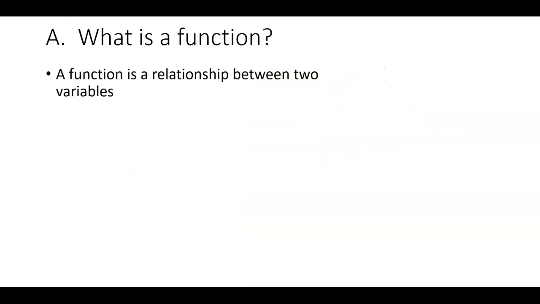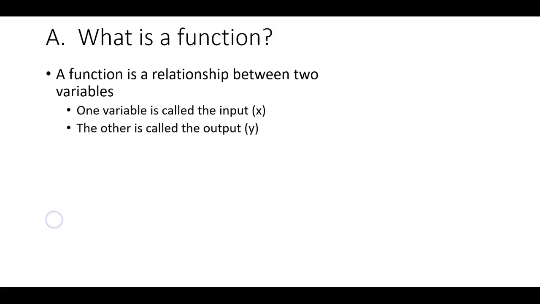So let's look at our notes then. A function is a relationship between two variables. Now, one of those variables is called the input, and the other variable is called the output. For each x you plug in, you should only get one y.